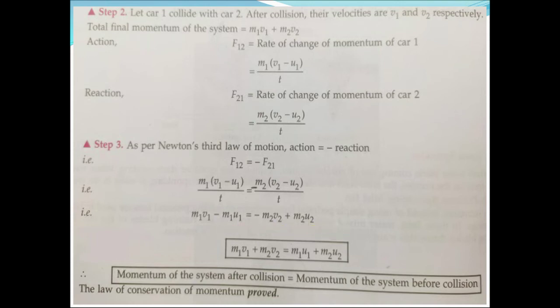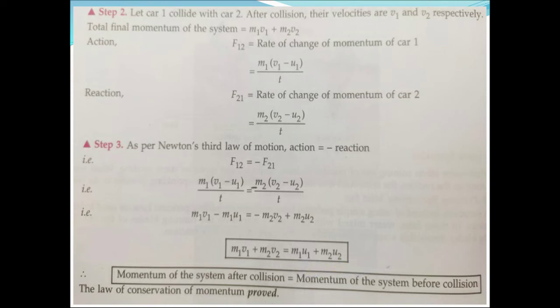Now we will arrange this equation. We will take final terms to one side and initial terms to the other side. So m1 v1 and m2 v2, we will take this final term to this side, so this minus sign will be plus. So m1 v1 plus m2 v2, and m1 u1 we will take on this side, so it will be minus m1 u1 plus m2 u2.